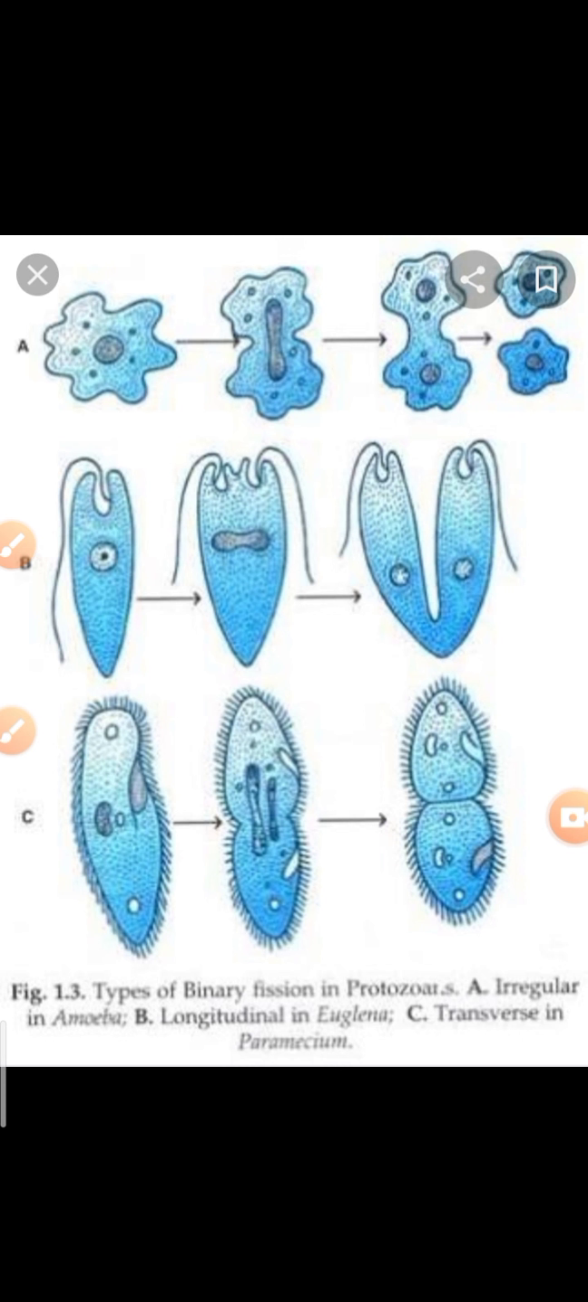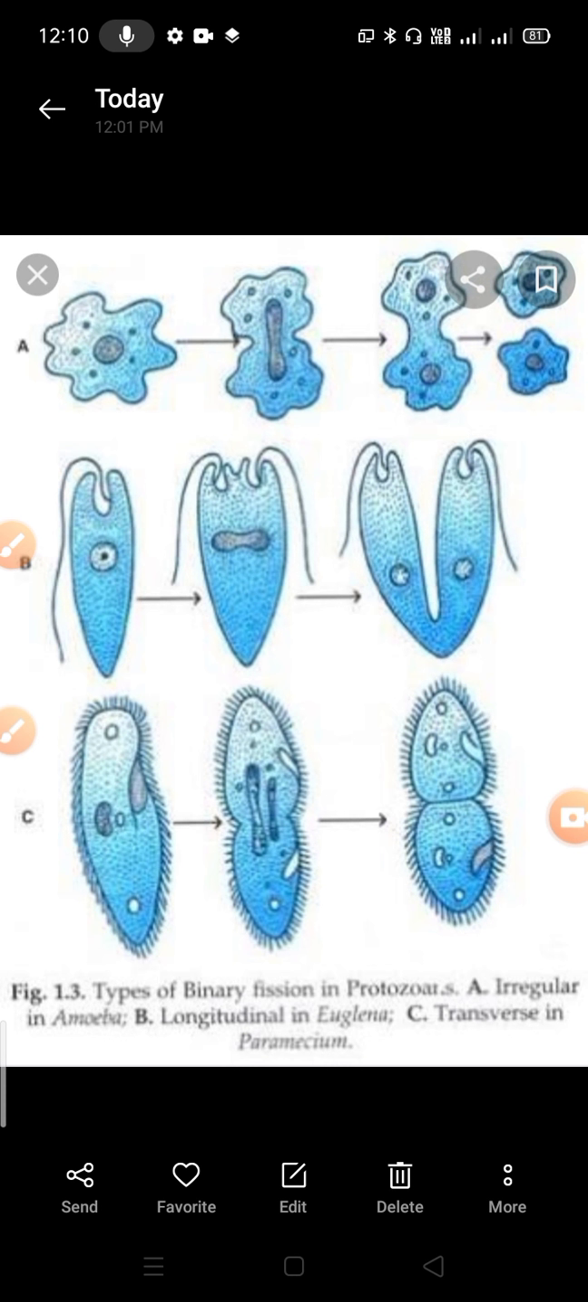Okay, so on your screen you can see one structure related to binary fission. Clear? So what is the fission process? The fission process is one in which a unicellular organism splits or divides into new organisms. Clear? So it divides and forms new organisms.